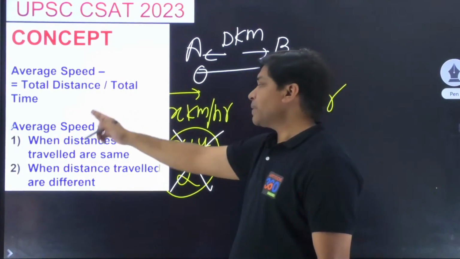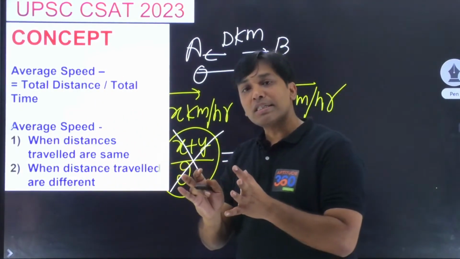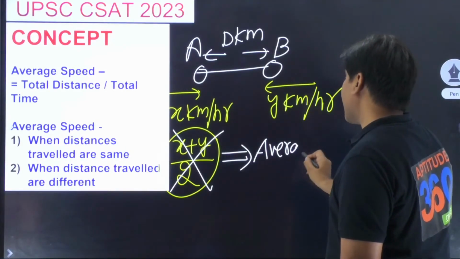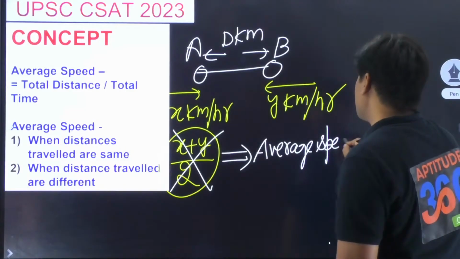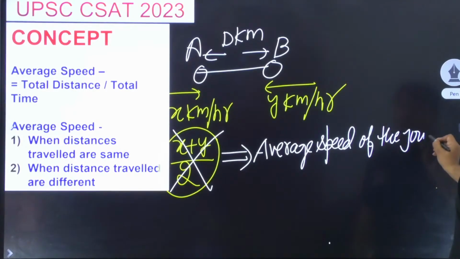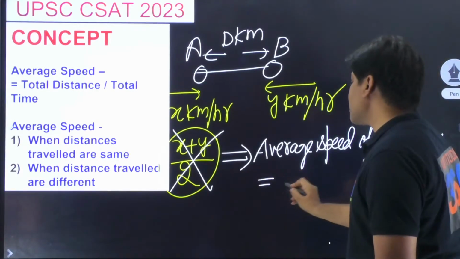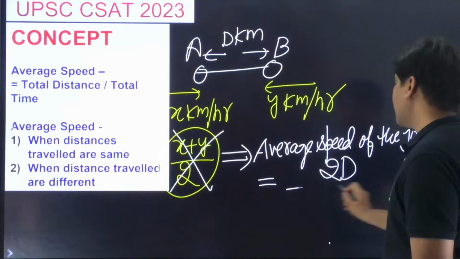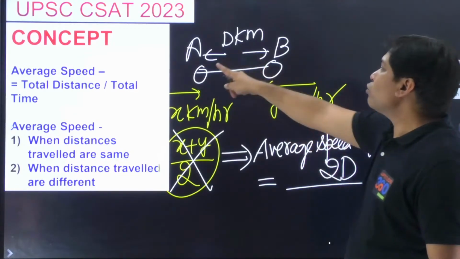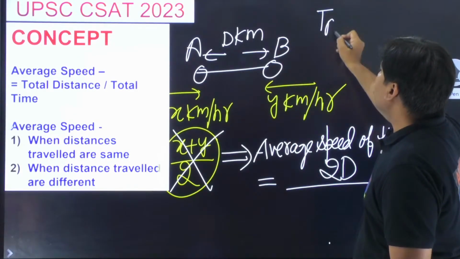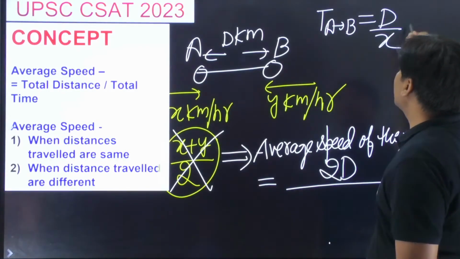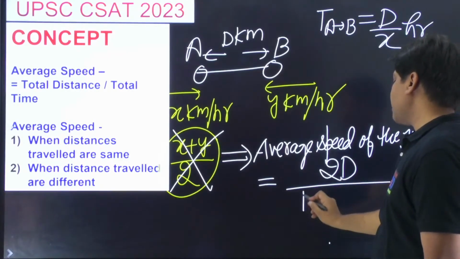The concept of average speed says that we have to find out total distance upon total time. If I have to find out average speed of the journey, we will have to write total distance. What is the total distance out here? भाई A से B गया और B से A वापस आया तो टोटल is going to be 2d. And what is the time from A to B? Total distance d and speed is x. So this is d by x.